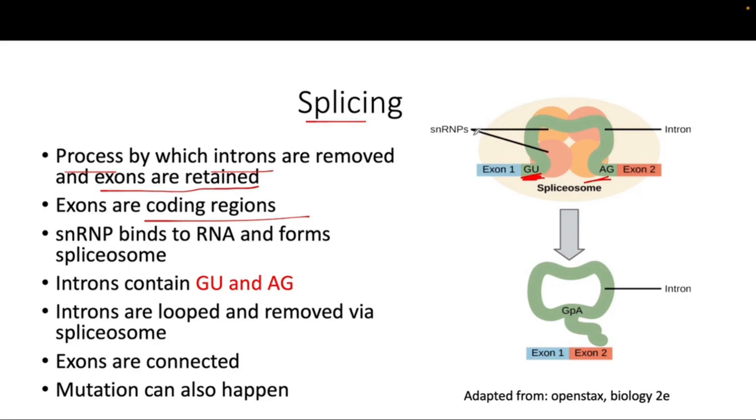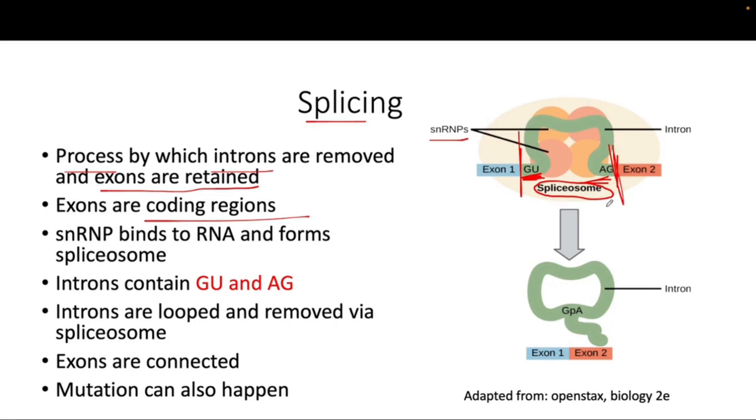And there is a specialized protein known as the snRNP. They are also known as the snRPs. So these snRPs are very specialized proteins. They will bind to this mRNA, and when these proteins bind with the mRNA, they form a complex known as the spliceosome. So this spliceosome complex is formed, which actually cleaves these introns from the exons.